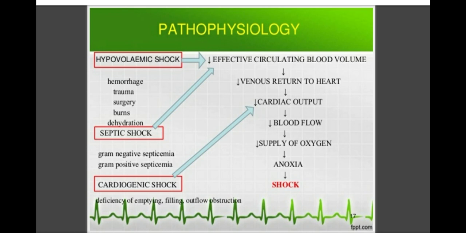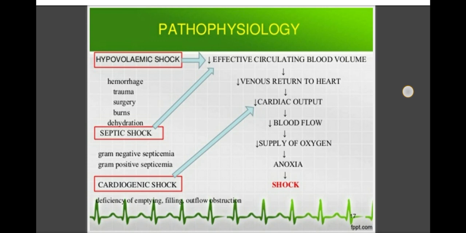Now, what is the pathophysiology of shock, or what is the pathogenesis of shock? Shock is caused by different causes. Hypovolemic shock may be caused by hemorrhage, trauma, surgery, burns, or dehydration.